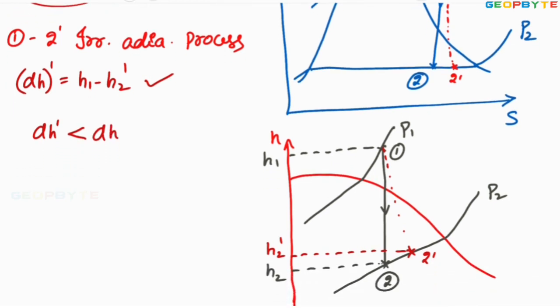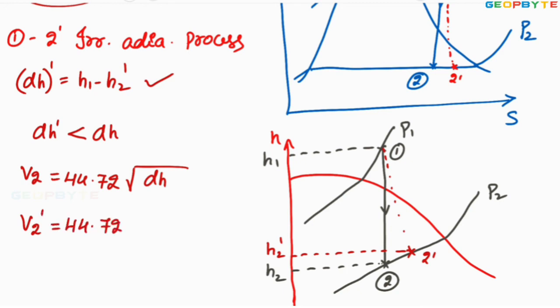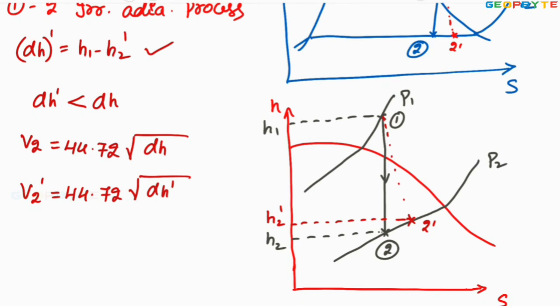Therefore, the ideal velocity V2 is equal to 44.72 into root under dH, whereas the actual velocity V2 dash, because of the irreversibility, is 44.72 into root under dH dash. Since dH dash, the actual enthalpy drop, is less than the ideal enthalpy drop, the actual velocity is less than the ideal velocity. So because of the irreversibility, the velocity decreases.